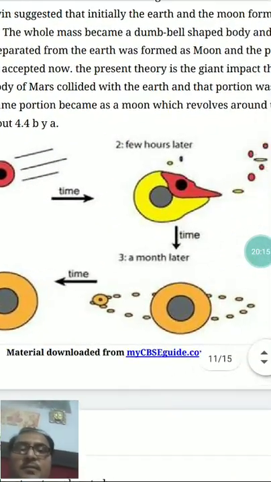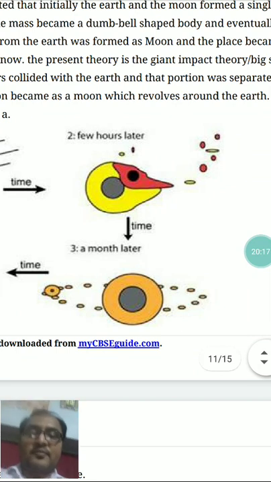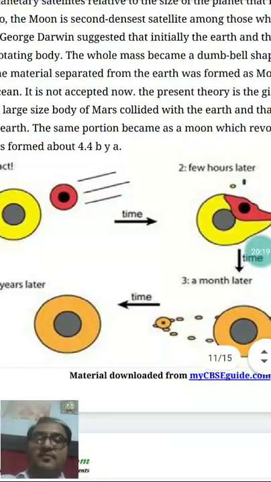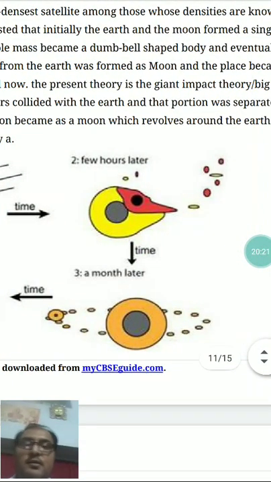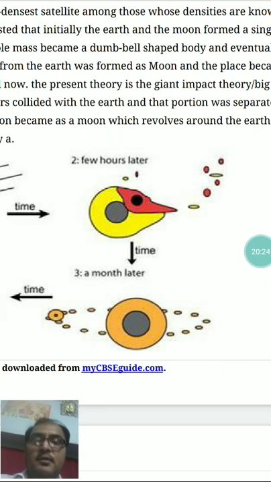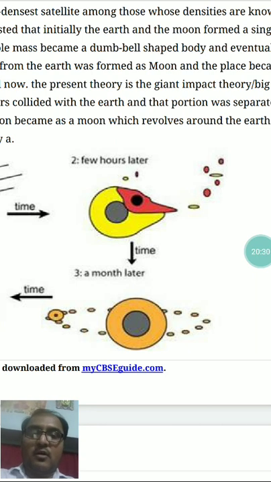With time, what happens? After the impact or the collision with the Mars type body, whatever part of Earth was heated by the bigger celestial body was scattered or settled across the surrounding area around the Earth.